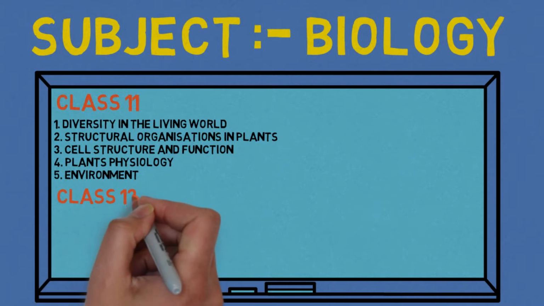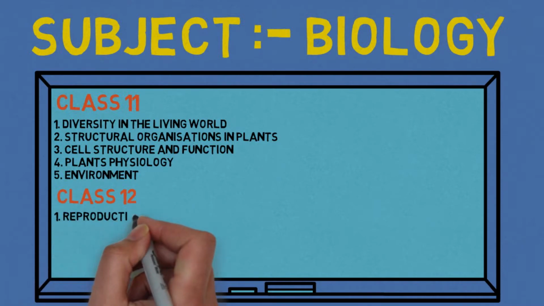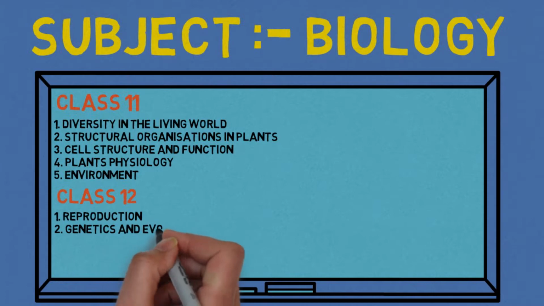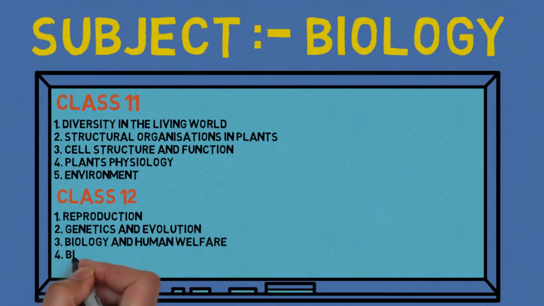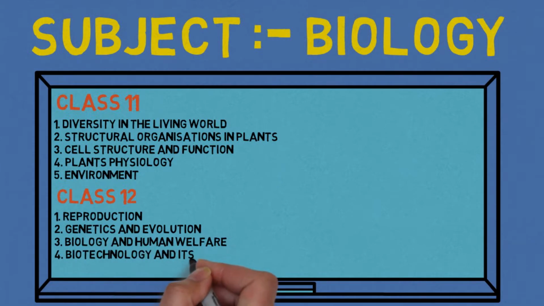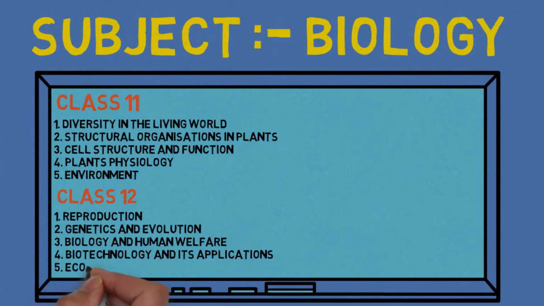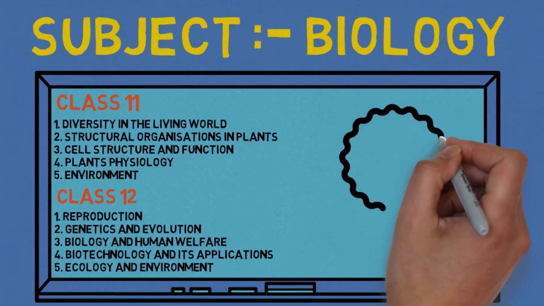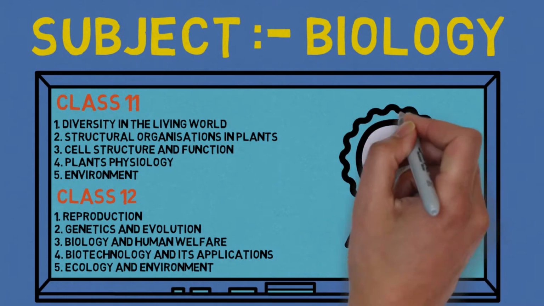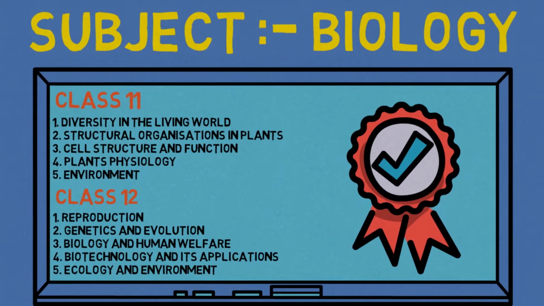Class 12th syllabus, the first chapter is Reproduction. The second chapter is Genetics and Evolution. The third chapter is Biology and Human Welfare. The fourth chapter is Biotechnology and its Applications. And the last chapter for class 12 is Ecology and Environment. This is a brief explanation of the biology subject syllabus for NEET 2021.